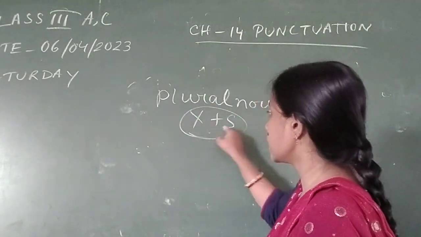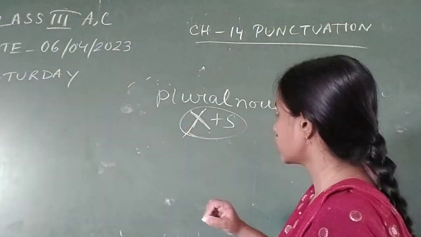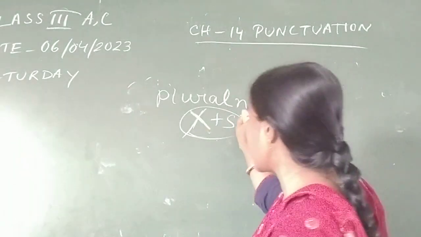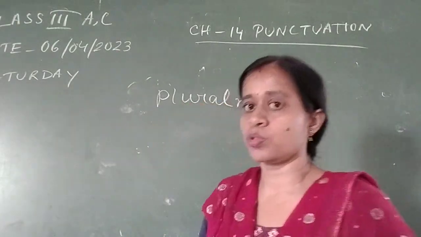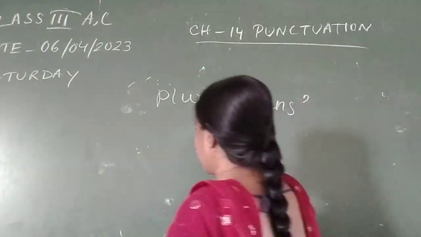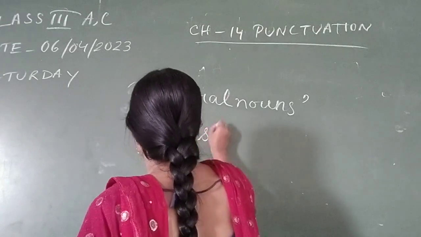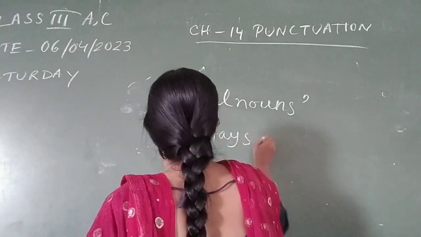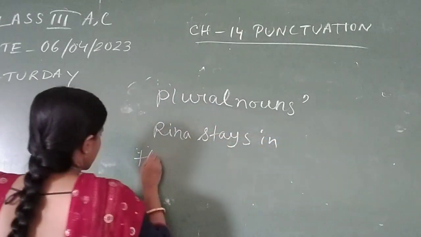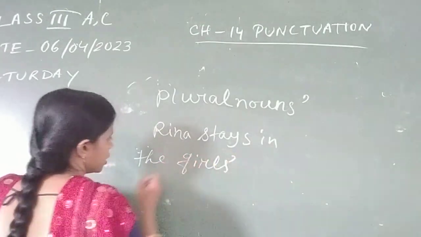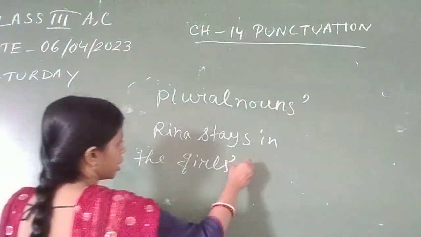If you are getting plural nouns, in that case no need to add any s after the apostrophe. You just use the apostrophe. Rina stays in the girls' hostel. G-I-R-L-S. Girls is plural, so girls' hostel.